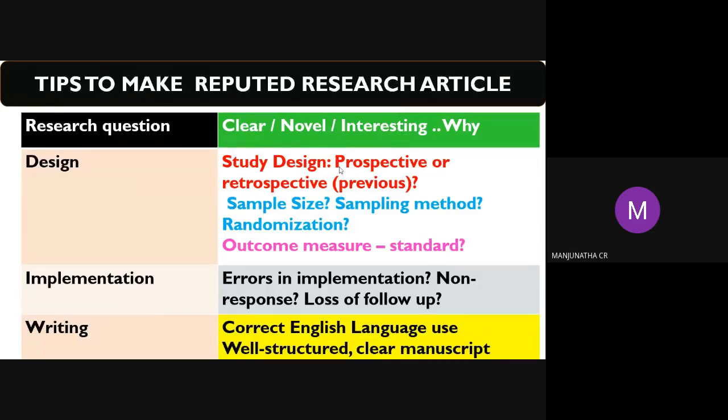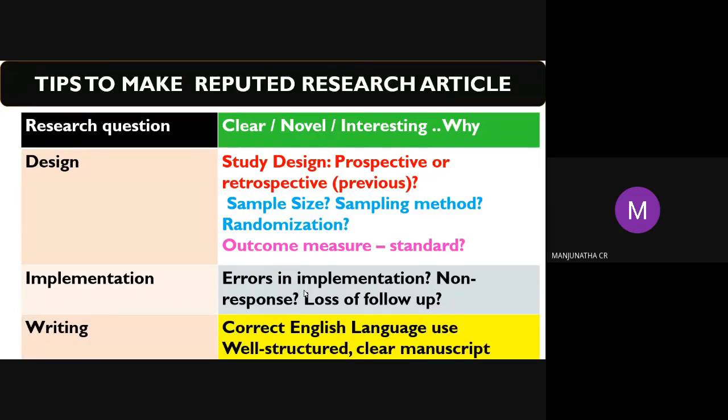Study design: prospective or retrospective, that is, previous studies. Sample size, sampling method, randomization. You can select the sample randomly, or one by one. Outcome measures from the standards. Implementation: errors in implementation, non-response, loss to follow-up. If reviewers put comments, you can correct the errors present in your article.